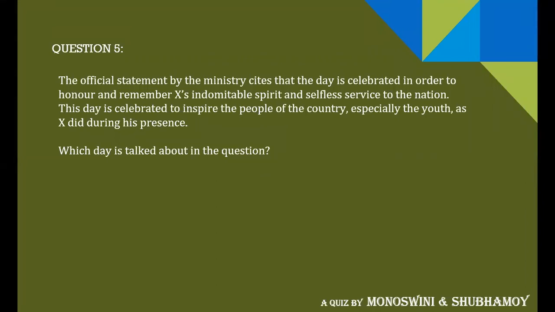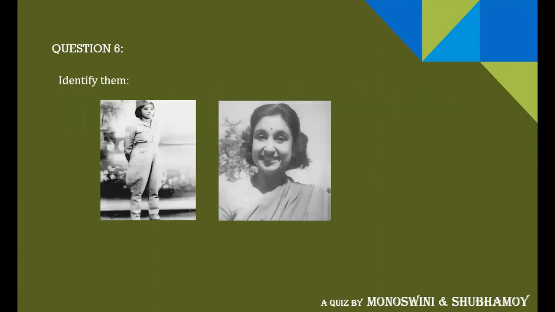So we now move to question number 6. Two pictures are given in this question. The pictures are of two different ladies. Both of them are connected somehow with Subhash Chandra Bose, and you need not say the connection, but only just name the two ladies.